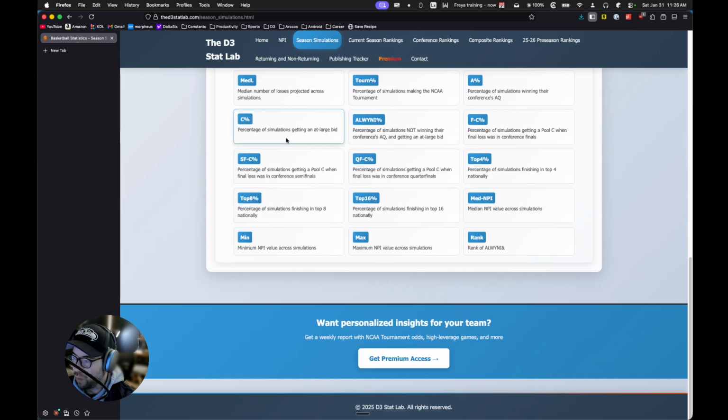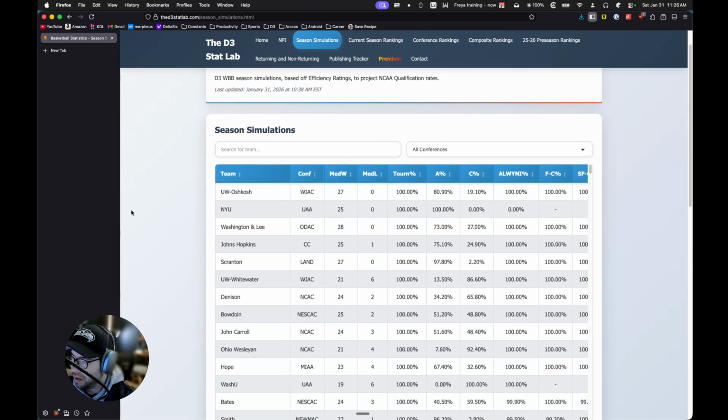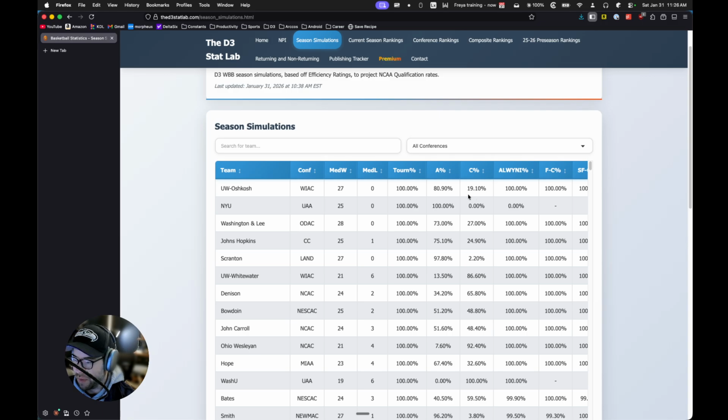That seems like what we want, but if you look here, you can see Baldwin Wallace, UW Oshkosh has a 19% C percentage, but Whitewater has an 86%. What's going on? Well, it's because most of the time Oshkosh wins the A, so they don't even get a chance to see if they need a C. So this is the percentage of the time that they get a C when they didn't get the A. And you can see, Oshkosh is at 100%. NYU is bizarre here because they never need a C, so technically this is 0 because it's 0 over 0. But anyway, that's why I use ALWYNI, because I only care about your rate of getting an at-large bid when you need one.